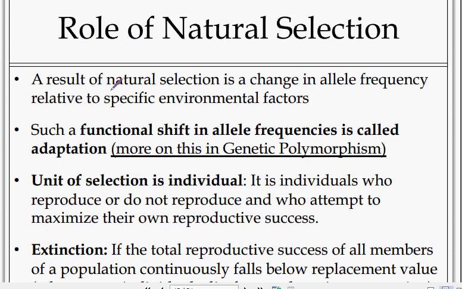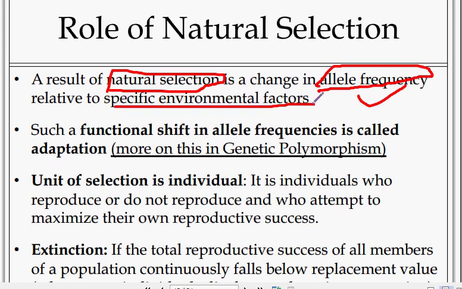As a result of natural selection, that is the environment, there is a change in the allelic frequency. The frequency of alleles changes relative to specific environmental factors. There are so many environmental factors: climatic conditions, rain, groundwater, trees, etc. All will come under environment.